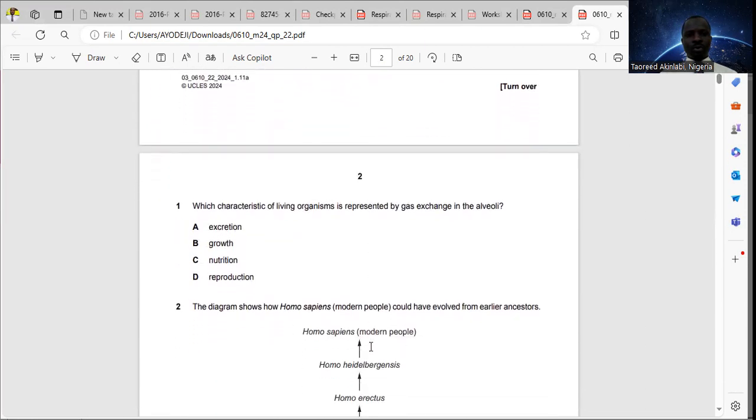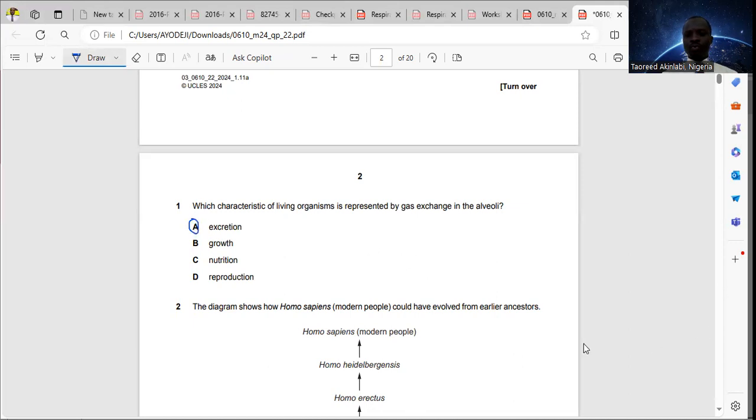Now, for question 1, which characteristic of living organisms is represented by gas exchange in the alveoli? Option A, excretion, option B, growth, option C, nutrition, and option D, reproduction. Now for this question, gas exchange can be in the form of respiration, and it can also be a form of excretion. Since there's no respiration in these options, the likely answer will be excretion. That's option A.